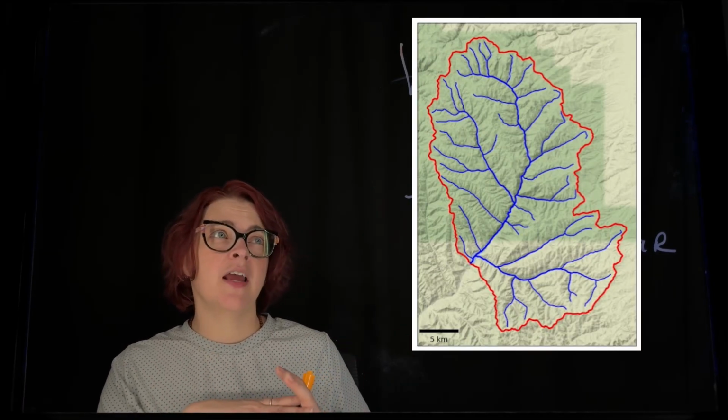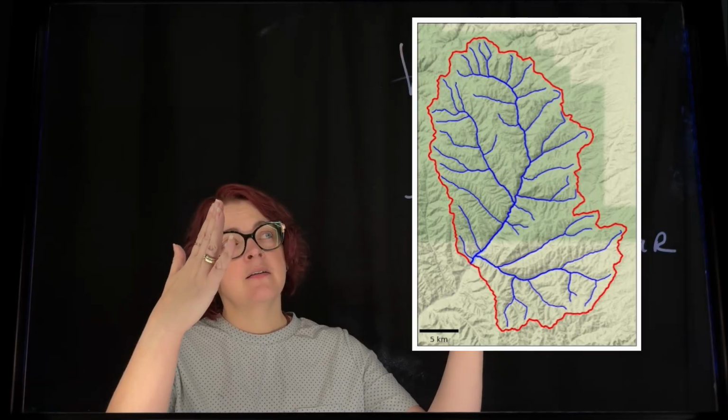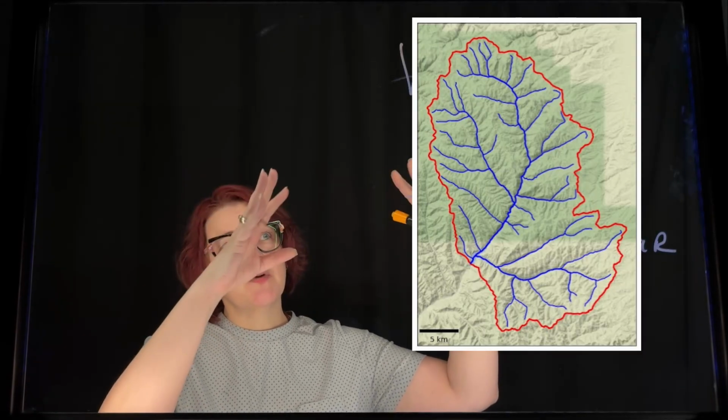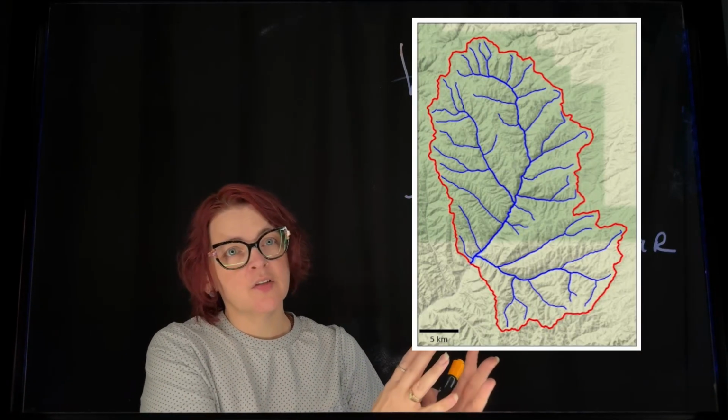So this is a picture of a watershed. You can see it's showing you all the waterways that are coming into this one particular drainage area. And when we're thinking about watersheds, one of the things we need to think about is if you have a problem on a waterway, let's say you have a golf course next to a very small stream and there's fertilizer that leaches and runs off into the small stream, that's going to then lead into a bigger stream or a river, which is then going to lead to either a lake, a pond, or the ocean.